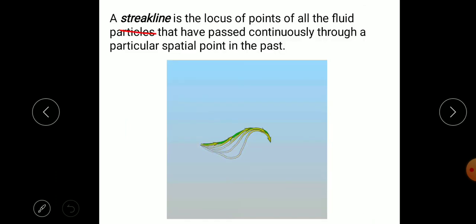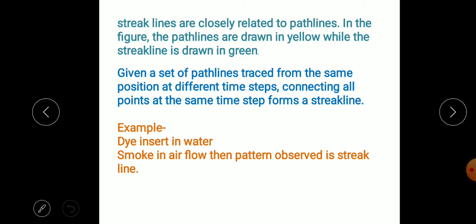So streak line is the locus of all the points, all the fluid particles that have passed continuously through a particular point in the past. We can see a simple example, dye inserted in water. Suppose this is a pipe through which dye is inserted into the water. Dye means ink coming into it.